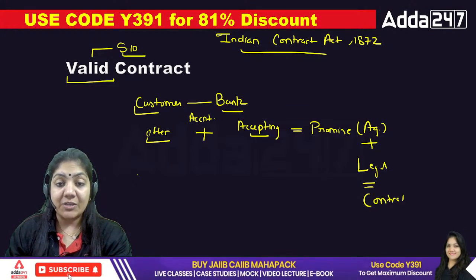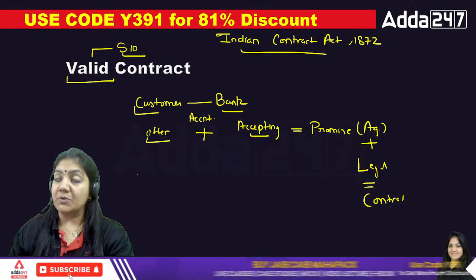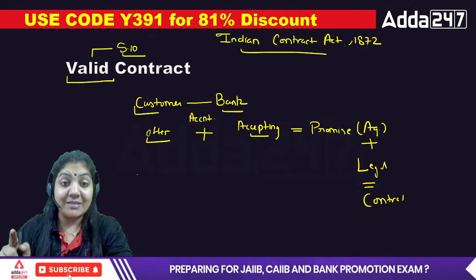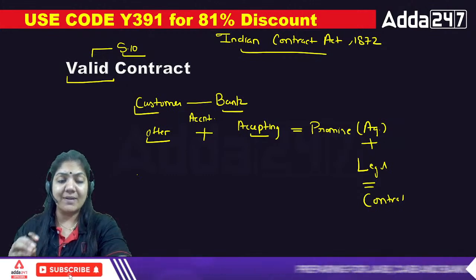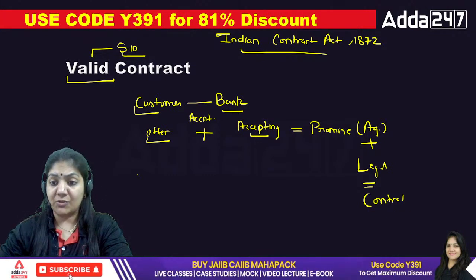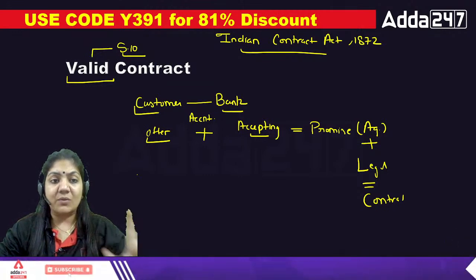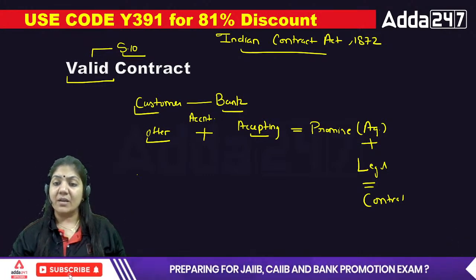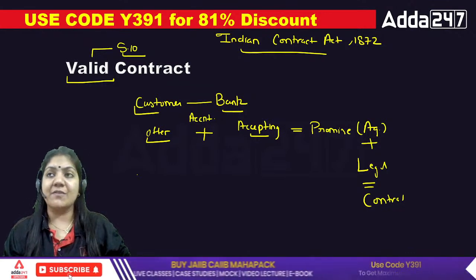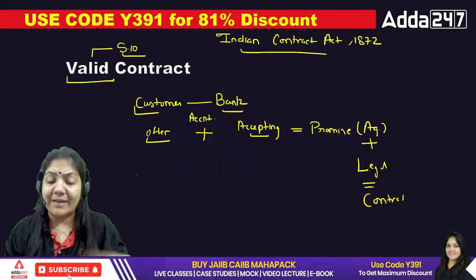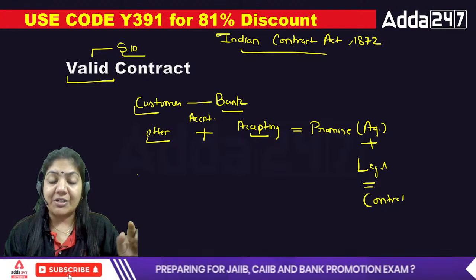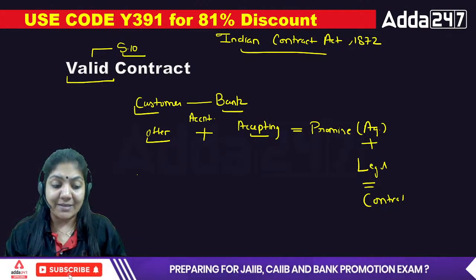My point is clear to all of you. Valid contract: suppose we are going to watch a movie and you have taken a paid ticket. These are examples of a valid contract. I think the concept is very clear to you. Any doubt in the term valid contract? You are purchasing an AC, fridge, TV. That is a valid contract.